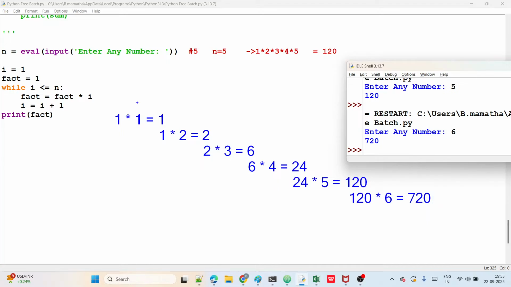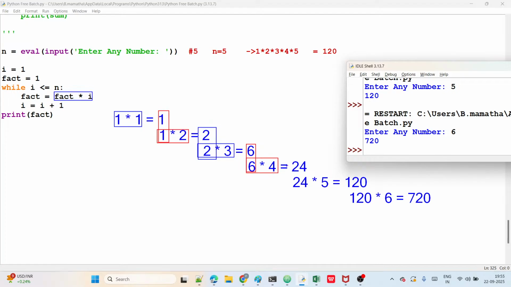So I am taking what here? Fact into I. The result is the fact value. Again, that fact into I. The result came, that is the fact value. Again, fact into I. How much coming? 6. That is the fact value. Again, fact into I. How much here? 24, right?